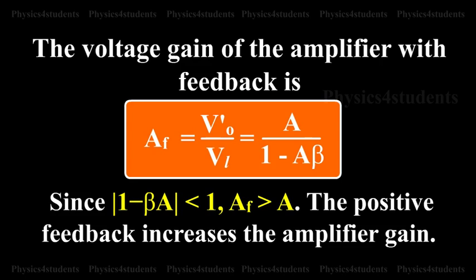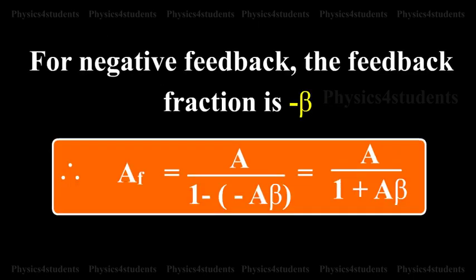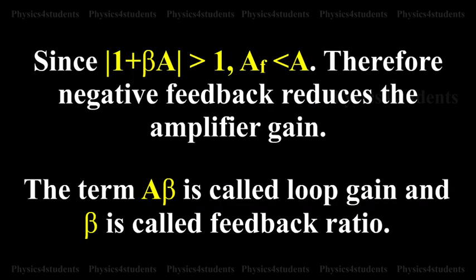Since the modulus of 1 minus beta A is less than 1, AF is greater than A. The positive feedback increases the amplifier gain. For the negative feedback, the feedback fraction is minus beta. AF is equal to A divided by 1 minus A beta, that is equal to A divided by 1 plus A beta. Since the modulus of 1 plus beta A is greater than 1, AF is less than A. Therefore, negative feedback reduces the amplifier gain. The term A beta is called loop gain and beta is called the feedback ratio.